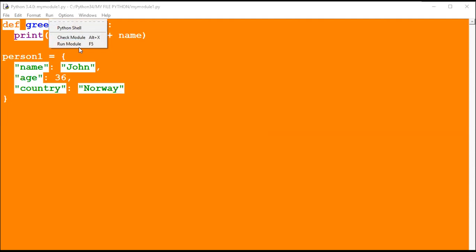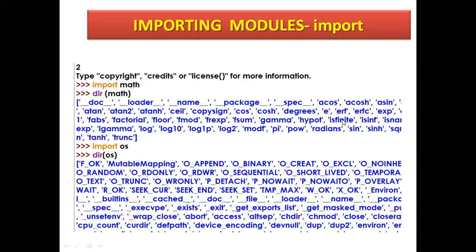So I am running this module. Here it is not displaying because I have to import it in another file. So you can view it in interactive mode also, dir maths. It will display all the contents of maths.